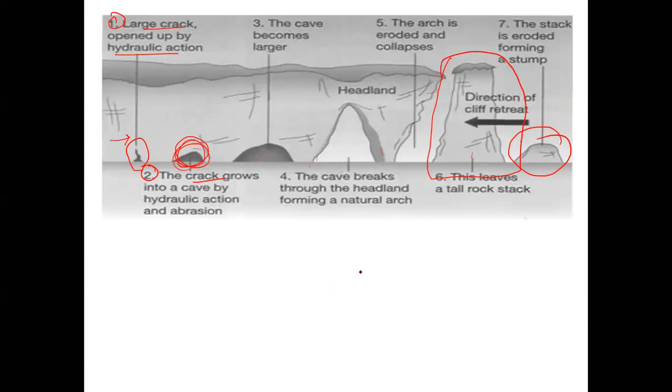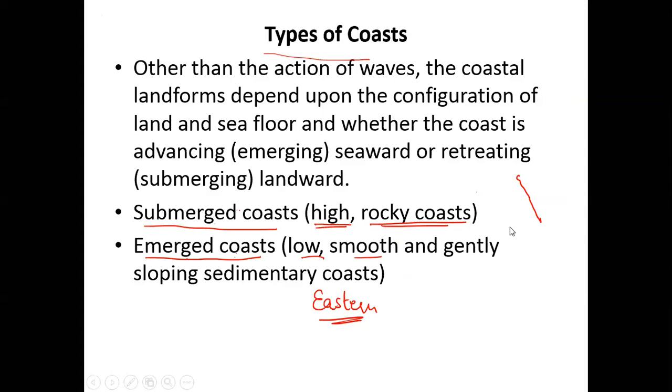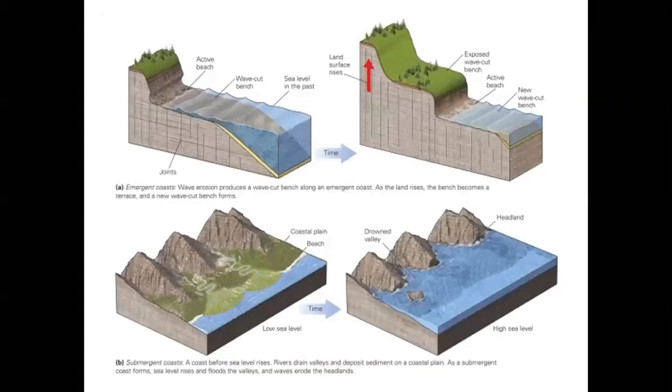Now you have to understand, basically, if this was the edge of, let's say, my coast, then after reduction, now after it reaches here, my edge of the coast will become this and it will be part of the sea structure because it has been separated from the main rock. So this is how erosion takes place. This we have done, the types of coast.